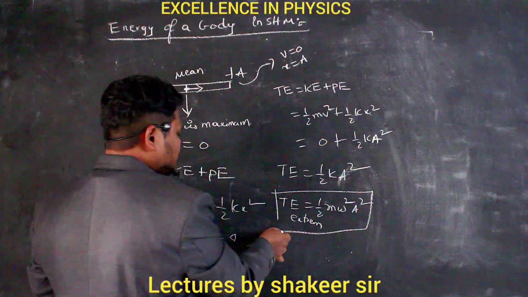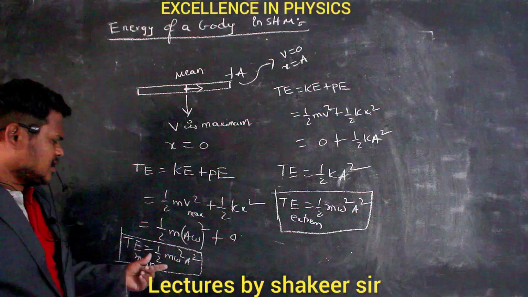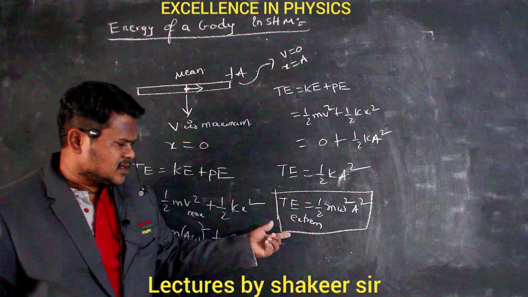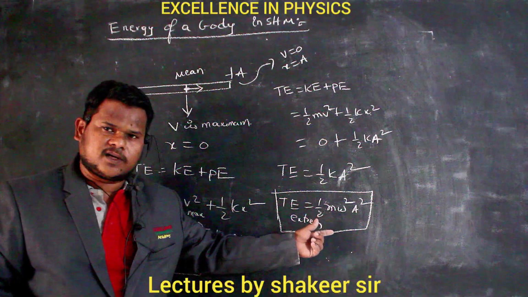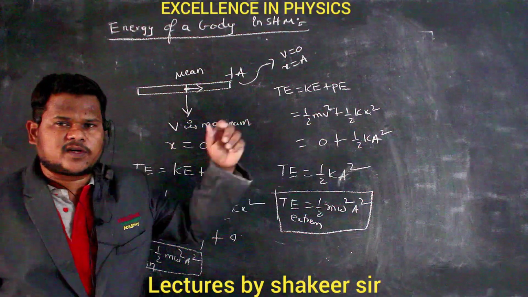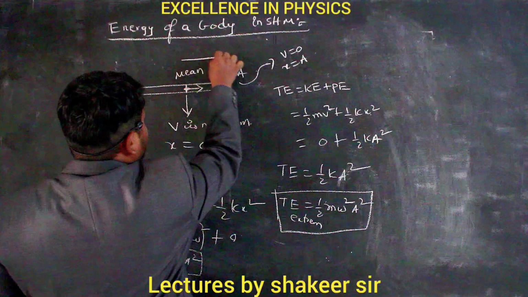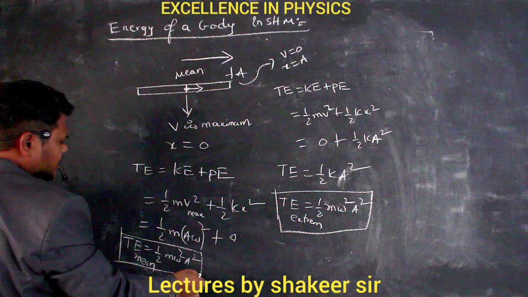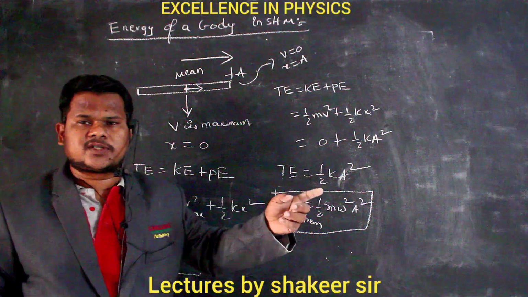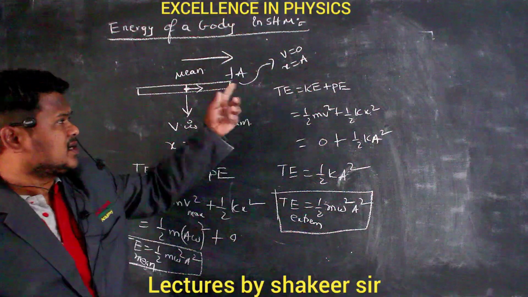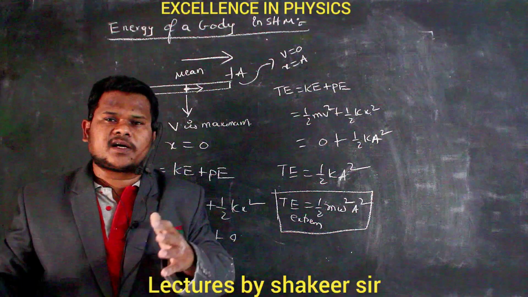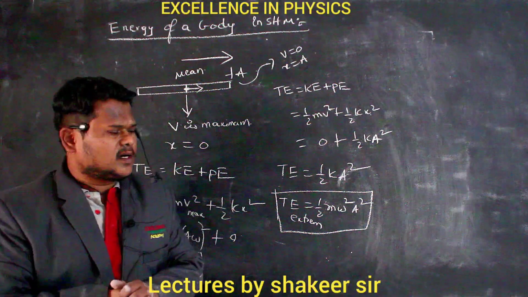If you observe, total energy at the mean position is half m omega square a square, and this is the energy only because of kinetic energy. Similarly, energy at the extreme position is half m omega square a square only, but this is the energy because of potential energy. In between the mean position and the extreme position, what is happening? From the mean position to the extreme position, kinetic energy slowly converts into potential energy, and at the extreme position potential energy becomes maximum. While returning back, potential energy slowly converts into kinetic energy, and at the mean position kinetic energy is maximum. So this is how energy changes.